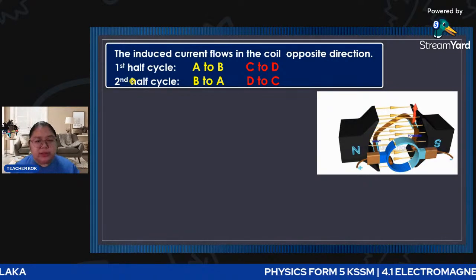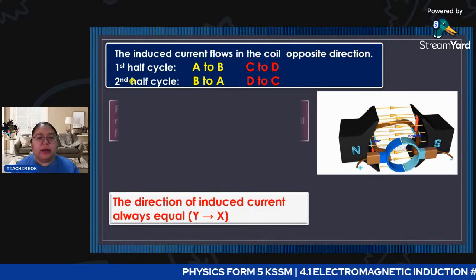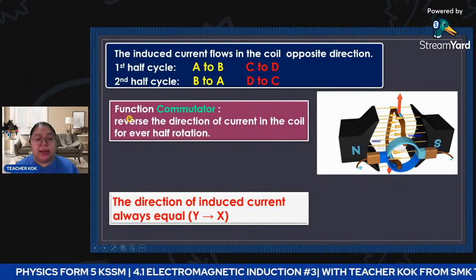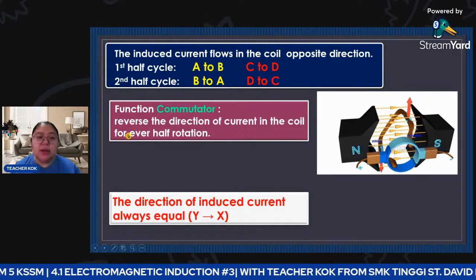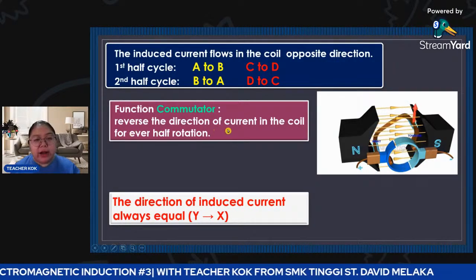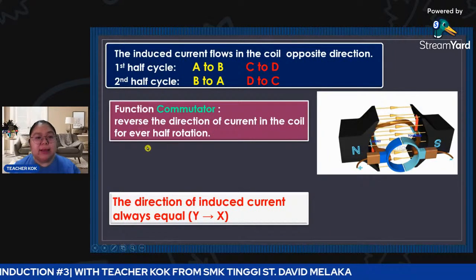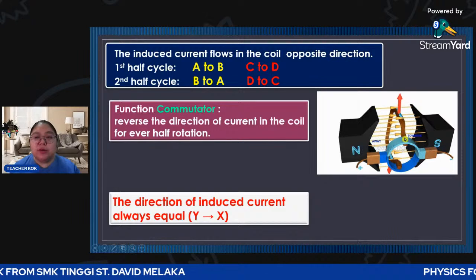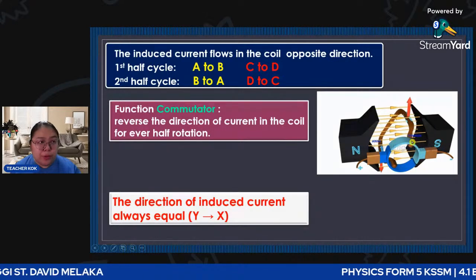Now we have the reason. The reason is the commutator. Let's see the function of the commutator. It reverses the direction of the current in the coil for every half rotation.